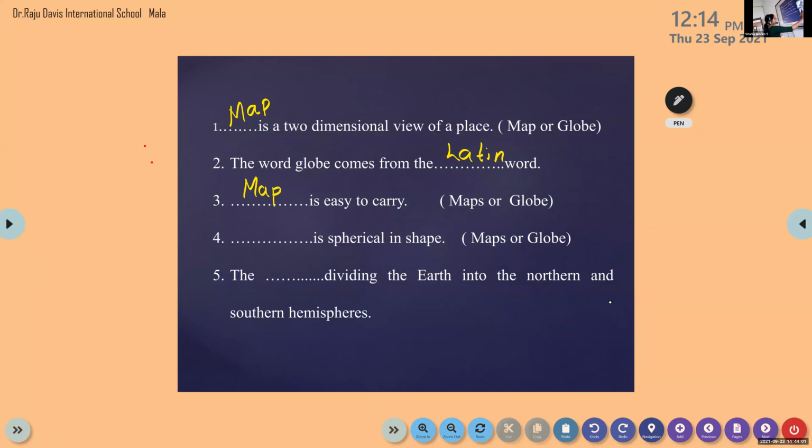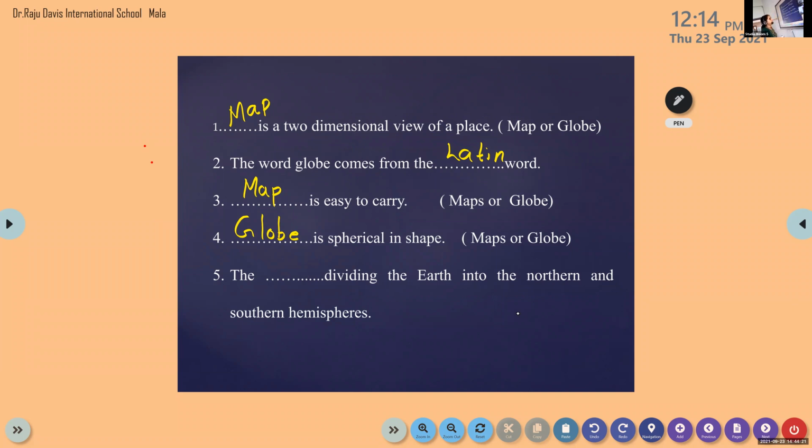Dash is spherical in shape. Globe. Very good. Then the dash dividing the earth into northern and southern hemisphere. Joseph?